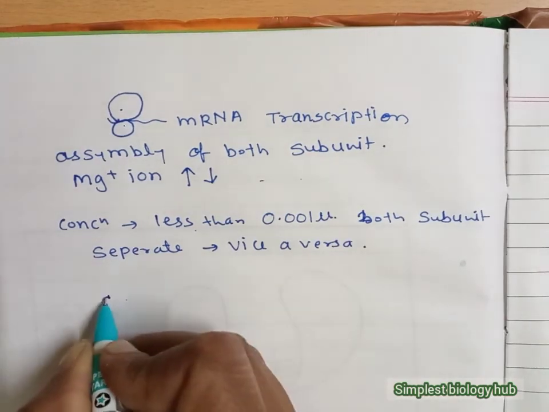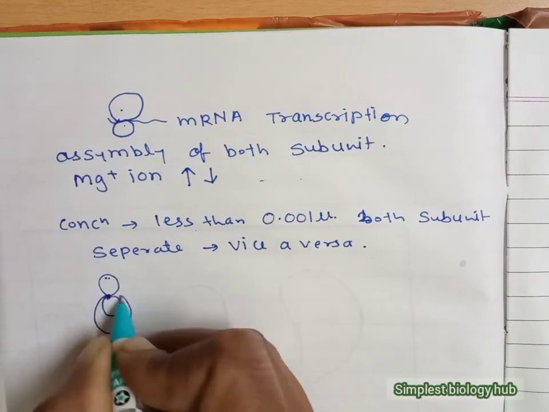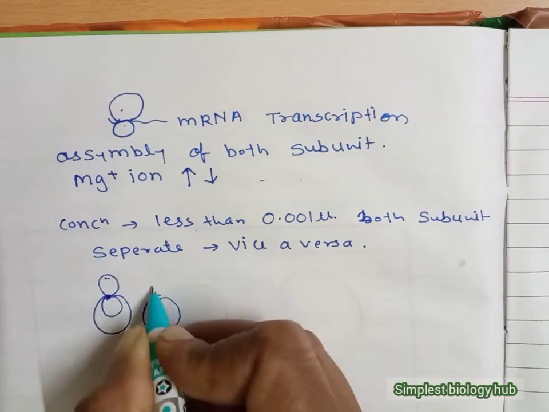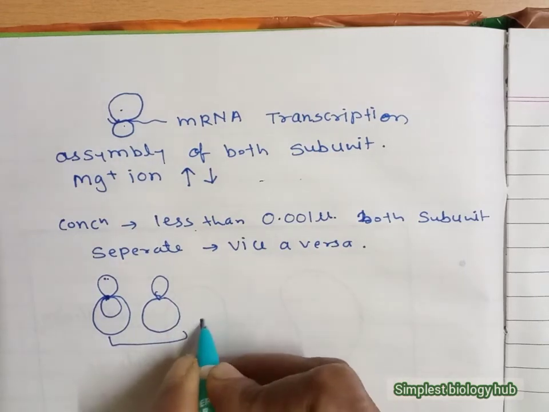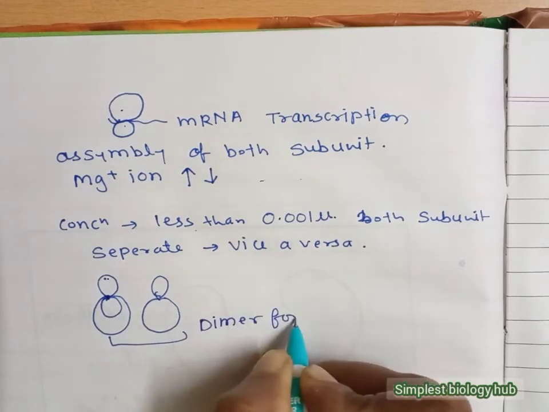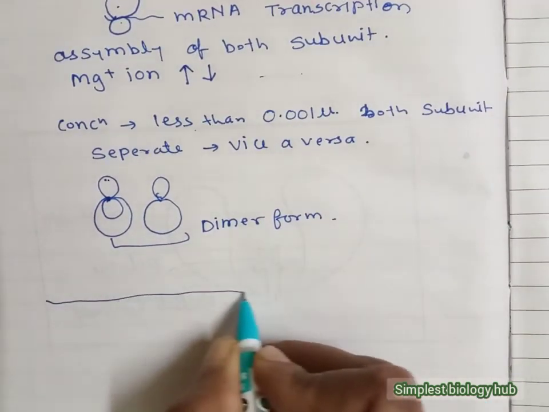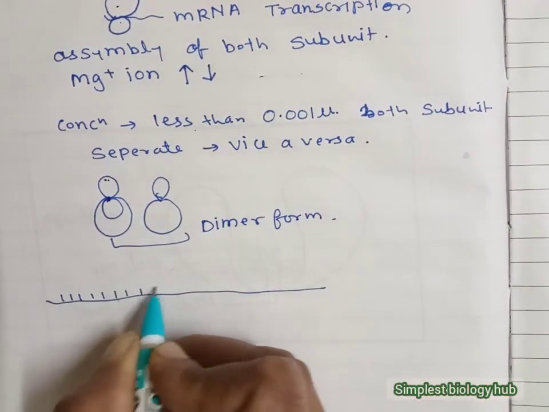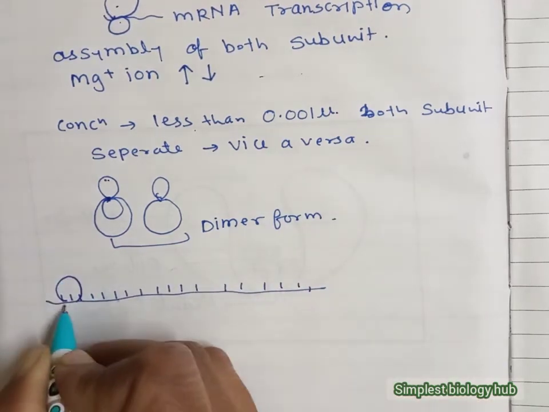Sometimes ribosomes are found in pair form, that is the smaller subunit and the bigger subunit together, and that condition we call the dimer form of the ribosome. During protein synthesis, suppose this is the part of mRNA, having a number of codons on it, and a ribosome is attached here.